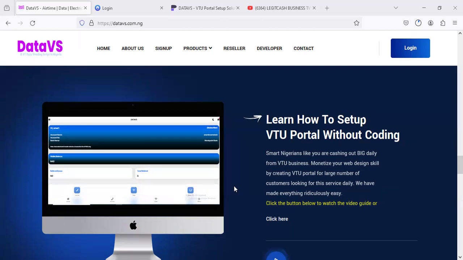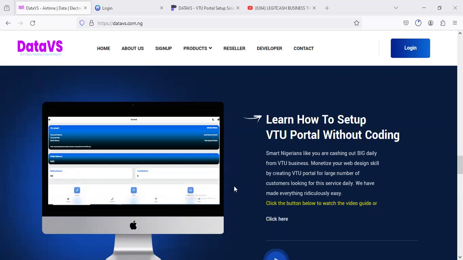So those of you that be asking for scripts, if you go to my DM on a daily basis, I get nothing less than 100 DMs talking about the VTU script. When we tell them that the VTU script, which is the advanced VTU script, is actually 100,000 naira, they will all flip out because they say the price is very, very high.